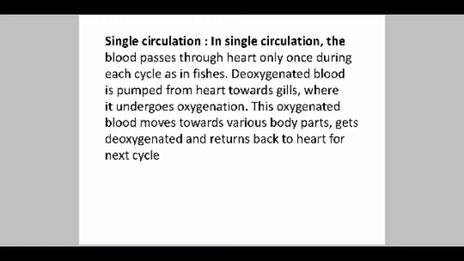That means carbon dioxide is released and oxygen is absorbed. The oxygenated blood from the gills then flows to various parts of the body and from these parts back to the heart.